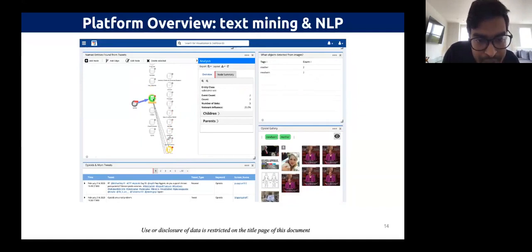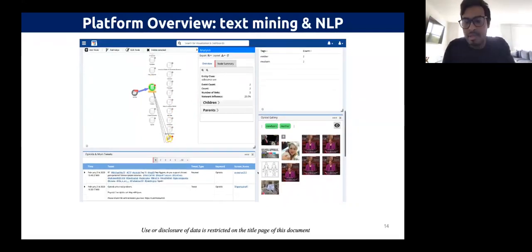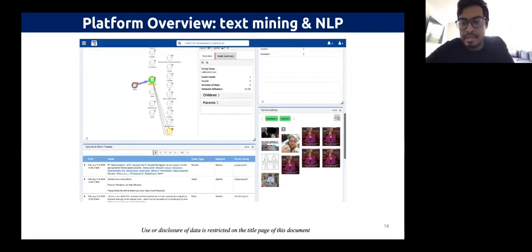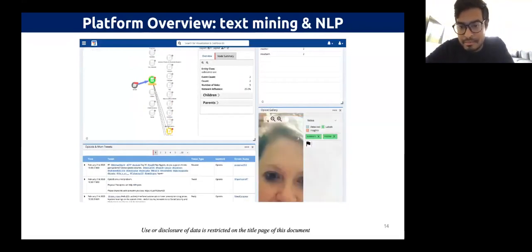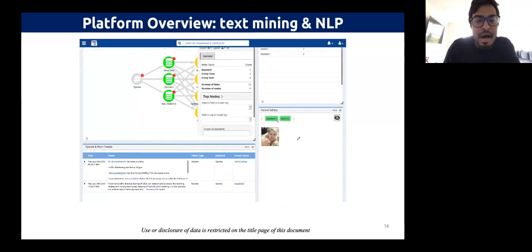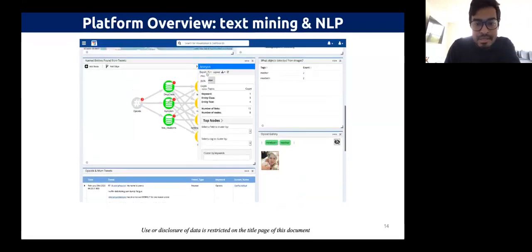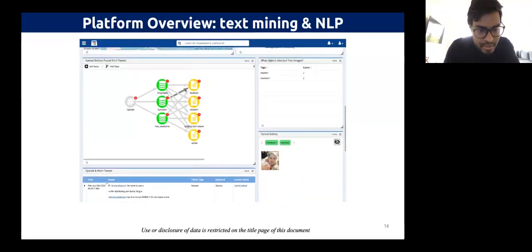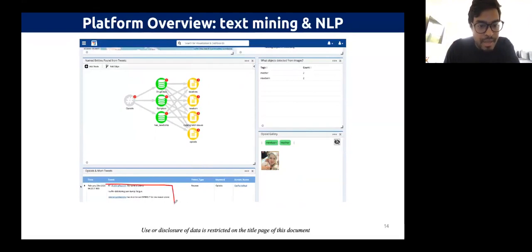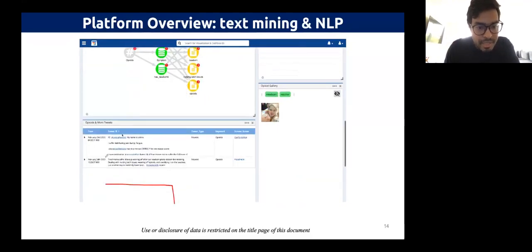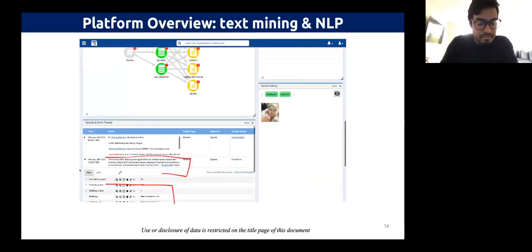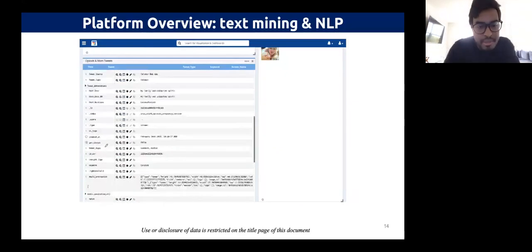Let's adjust that a little bit, and we can filter on images. So if we look at an image, this is interesting. There are many ways to filter. If we hit that image, we can filter on that image. Okay, there we go. So what we see here is this person has tweeted. There's one retweet, and then there's also a tired mama selfie. This is the one where we want to be able to capture that.